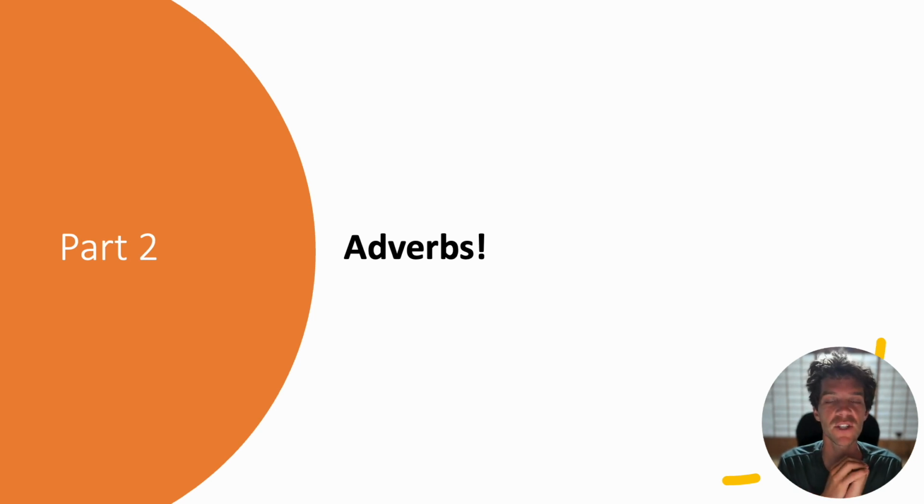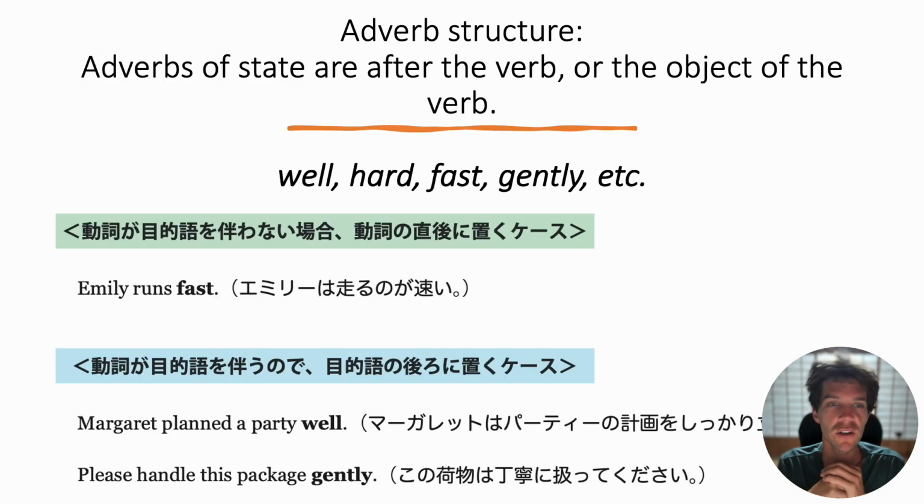So let's look at them starting with structure. We start with the adverb structure, describing adverbs that tell you how something is done. In general, these are used with verbs.